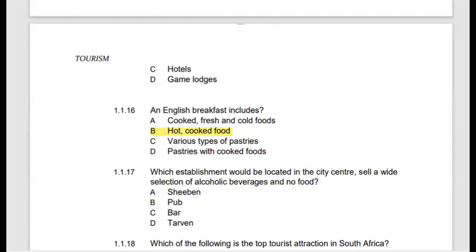Just to add, an English breakfast might include a cup of coffee. Then we also have bacon, then we also have eggs. In addition, we have bread, which you can also refer to as toast. So this is what we refer to as an English breakfast.